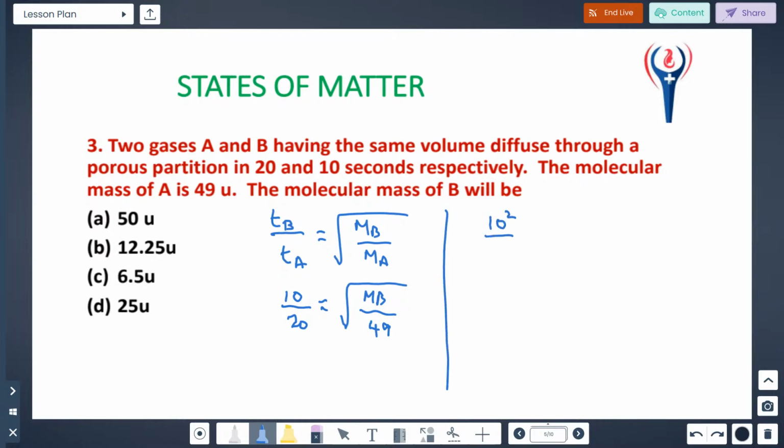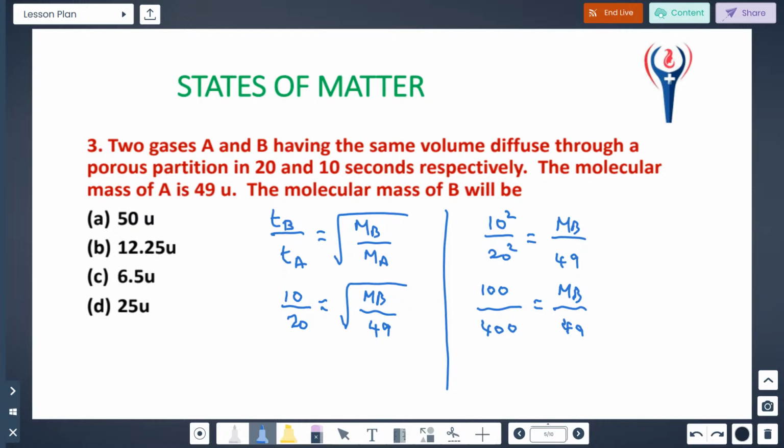We get 10 square by 20 square equal to molar mass of B by 49. That is 100 by 400, equal to molar mass of B by 49.